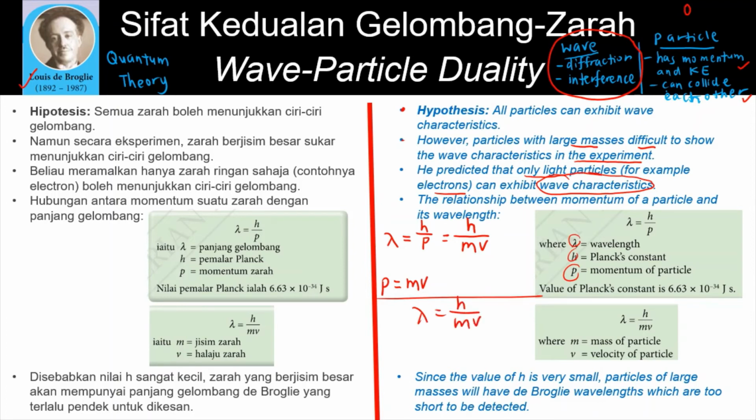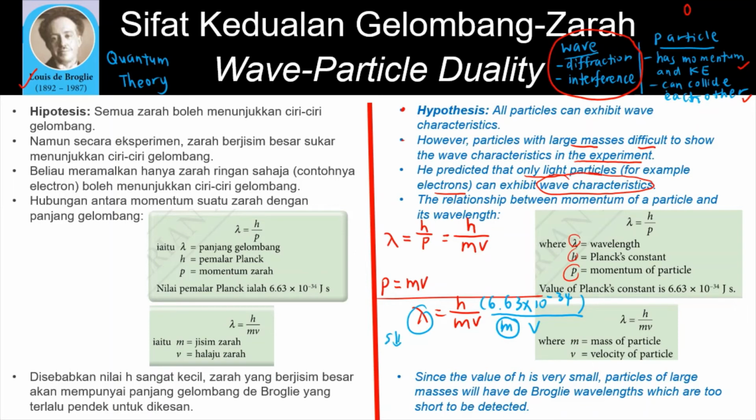Have a look. h is Planck constant. It is 6.63 times 10 to the power of negative 34. If you use a very small value to divide a very big mass, you will actually get a very small value of wavelength.